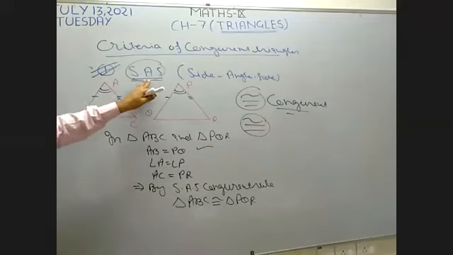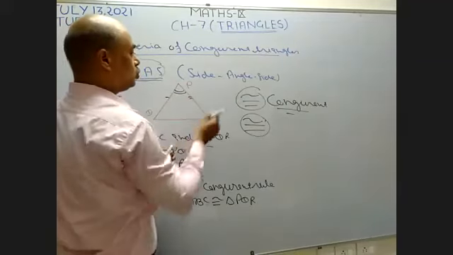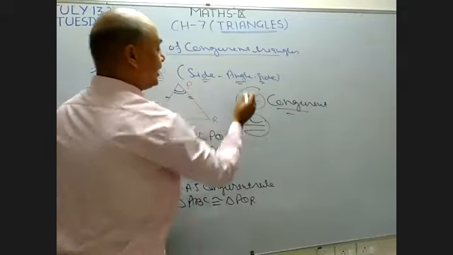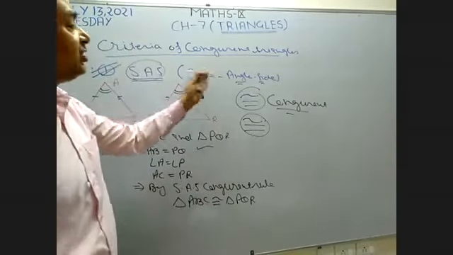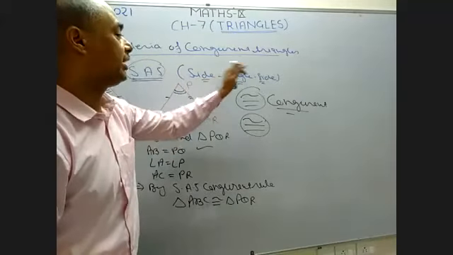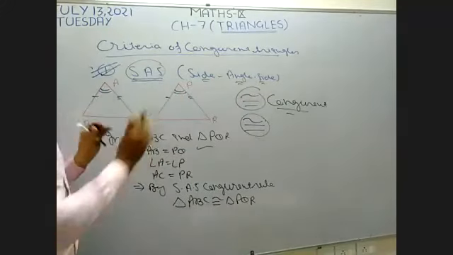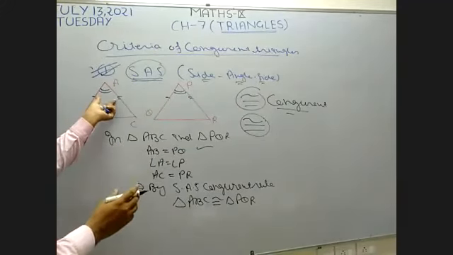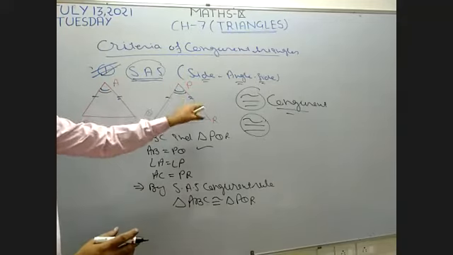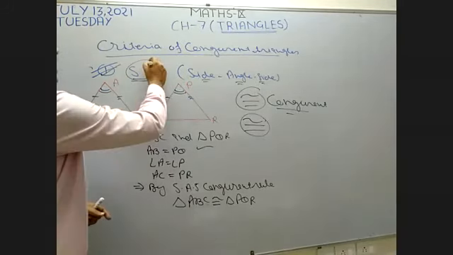What is given? SAS means two sides and one angle of one triangle is equal to two corresponding sides of another triangle, and the angle between them is equal. It means two triangles are given and two sides of this triangle are equal to two sides of another triangle and the angle between them is also equal. So this is the first criteria, SAS.